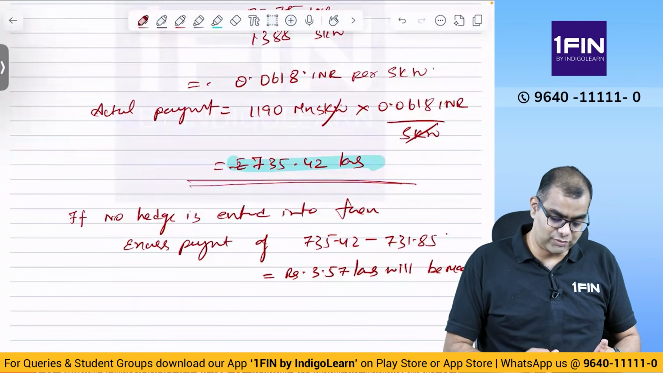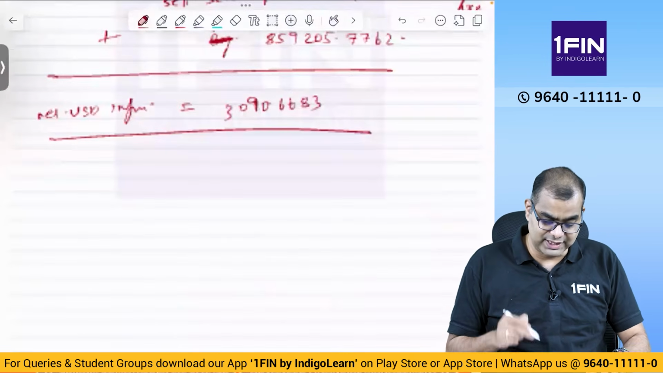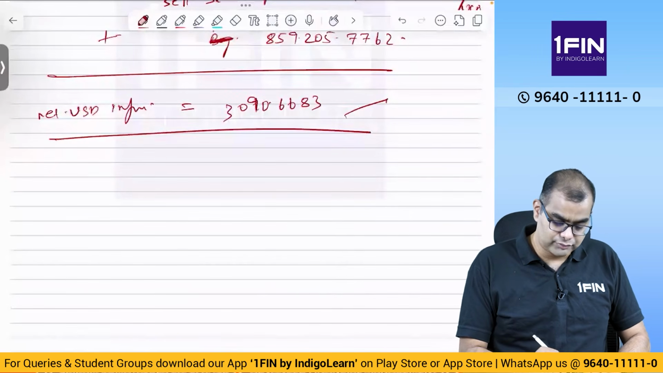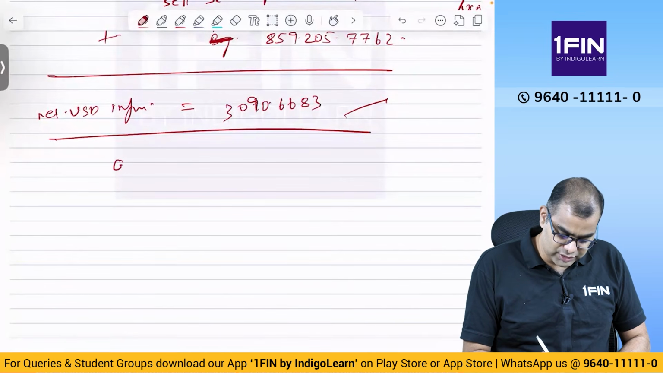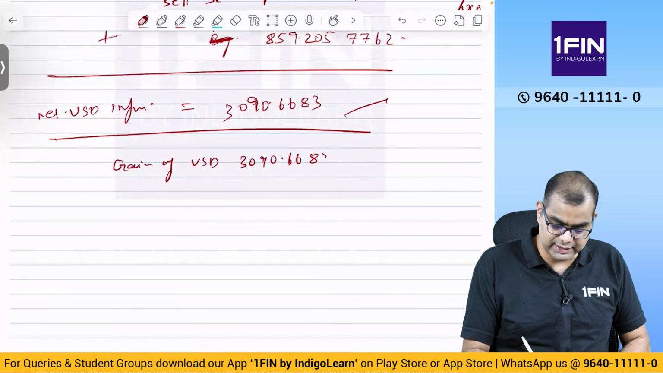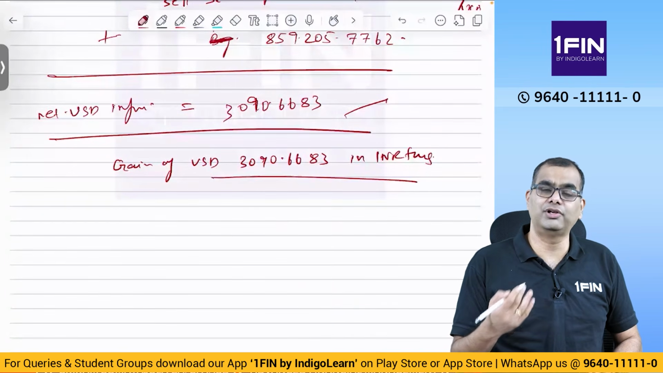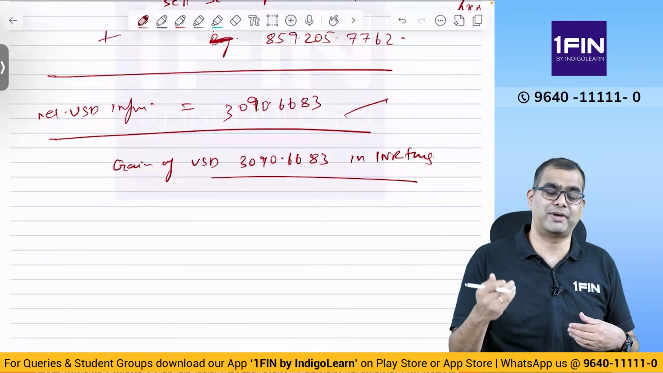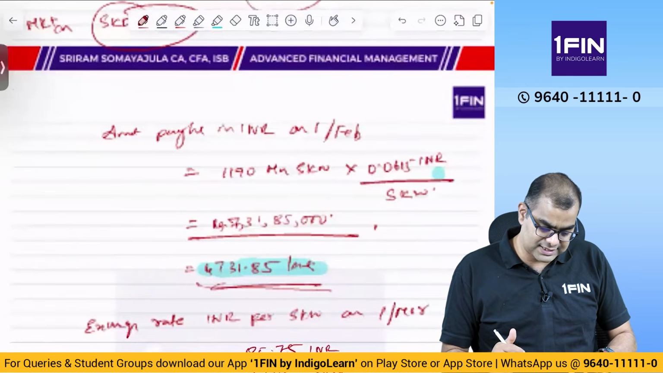Your original liability was recorded at what? 731.85. Now what we have to evaluate is, if you do this NDF, you have also got a gain. So your net remittance is what? Gain of USD 3090.6683 in INR terms. So if you have 3090 US dollars, what will you do in the market? You have profit in dollar terms. You will sell dollars. If you are selling dollars, banker is buying dollars. Banker is buying dollars means he is buying the base currency. Base currency buy means bid. So what is the bid rate on last date?